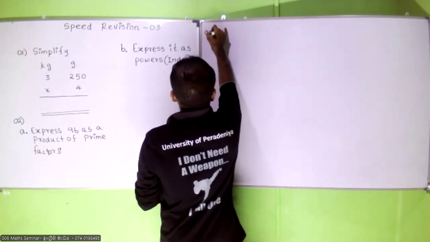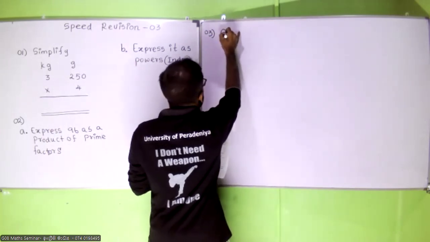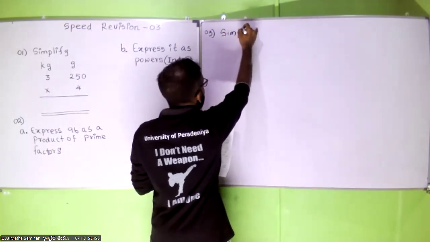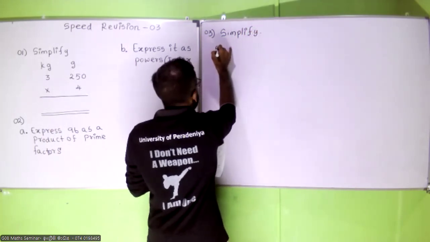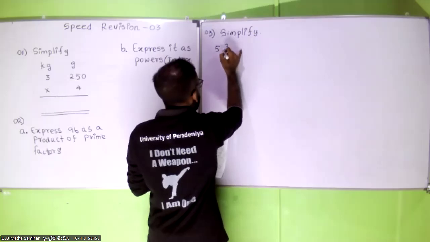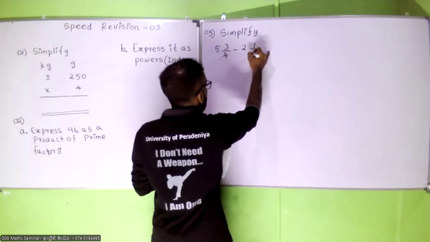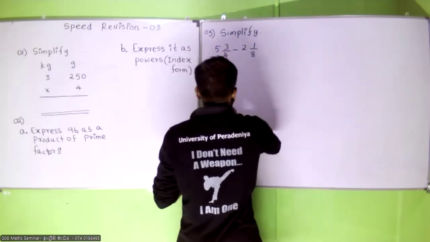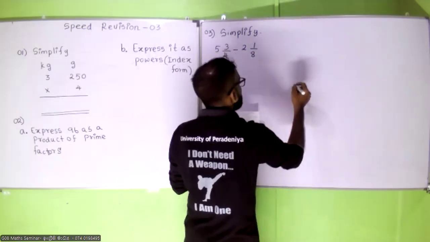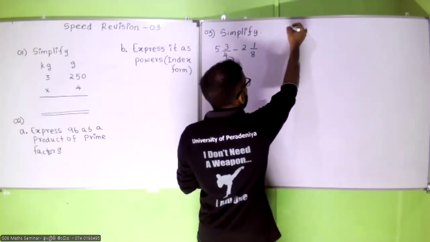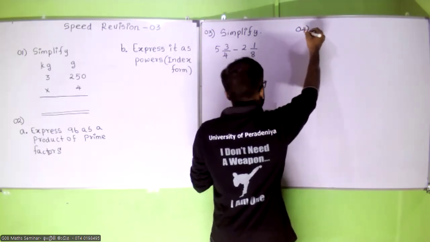Third question. Simplify. Five and 3 upon 4 minus 2 and 1 upon 8. Simplify these. Fourth question.